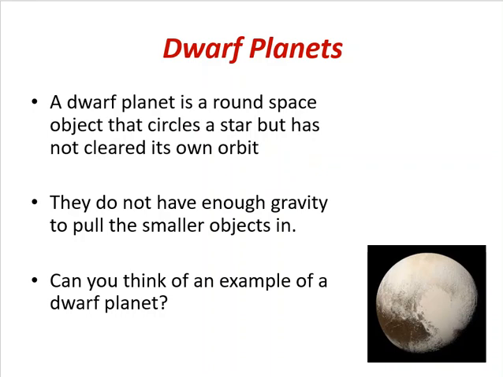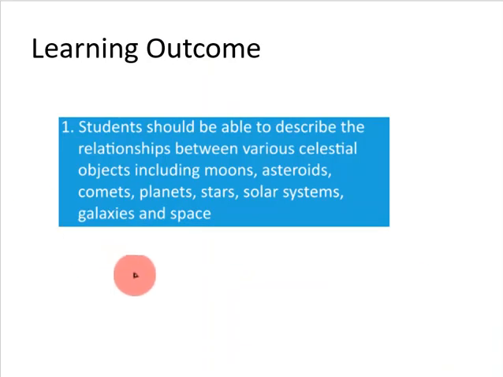Okay, so that is the celestial bodies in our solar system. Let's just go back to our learning outcome. Students should be able to describe the relationship between various celestial objects, including moons, asteroids, comets, planets, stars, solar systems, galaxies, and space. So moons orbit planets, asteroids and comets and planets orbit stars.